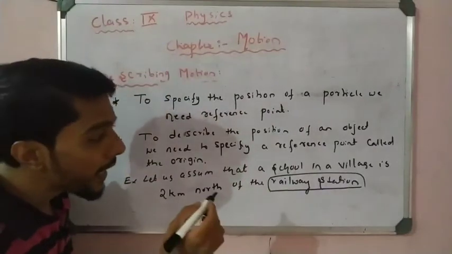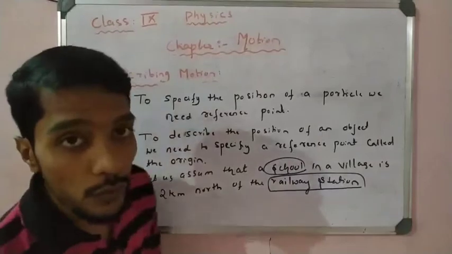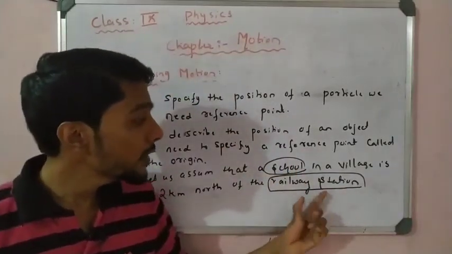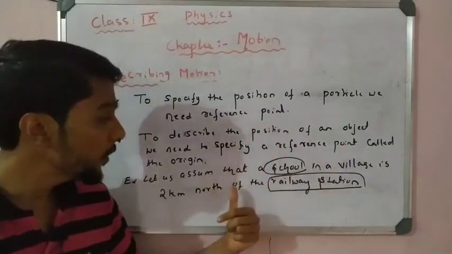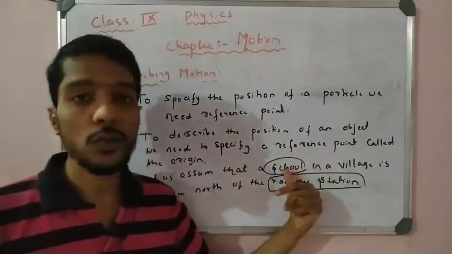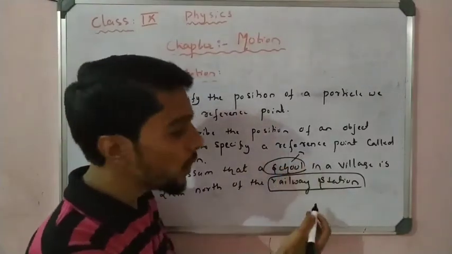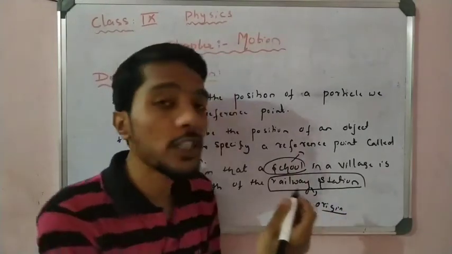So I can explain the position of the school here. What is the position of the school? Specify the position of the school here. The position of the school is 2 kilometer in the north direction. So a direction is also given, north: if you move 2 kilometer from the north side you get the school. So this is the position of the school and this railway station is the origin. So the railway station is a reference point or the origin.